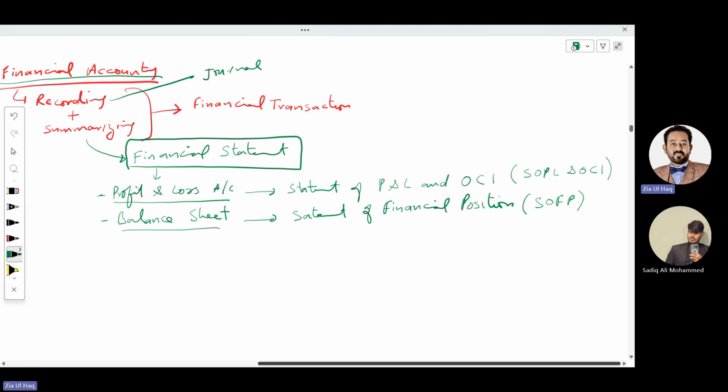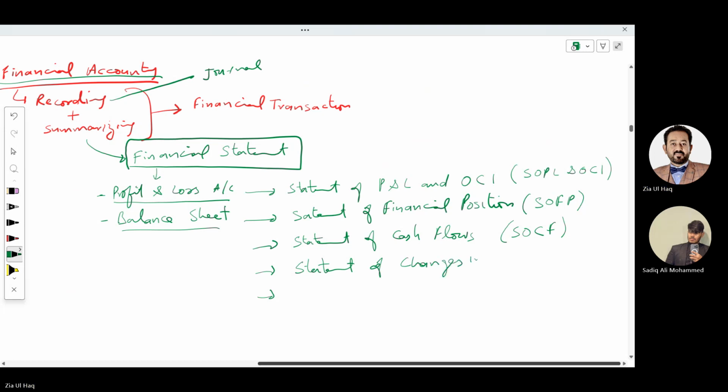There are 3 other components of financial statements. We are just going to name them, and we will discuss them in the future. The other components are the statement of cash flows, SOCF; the statement of changes in equity, SOCE; and the notes to the accounts.